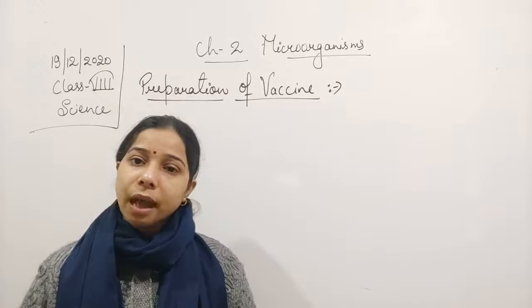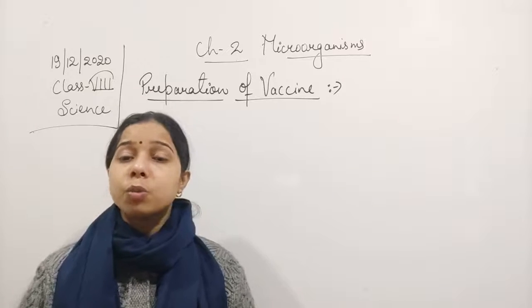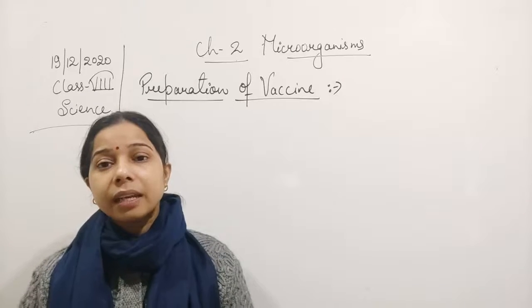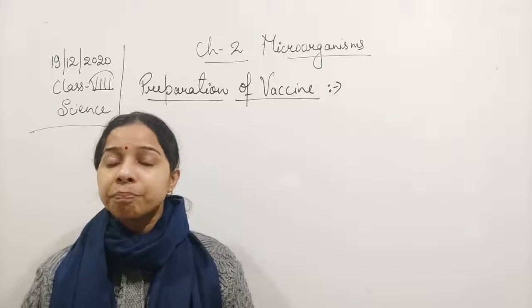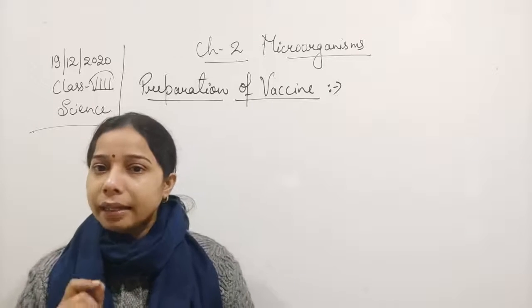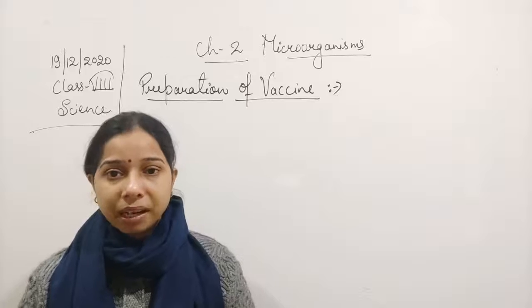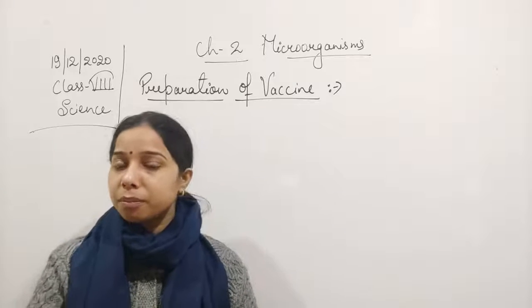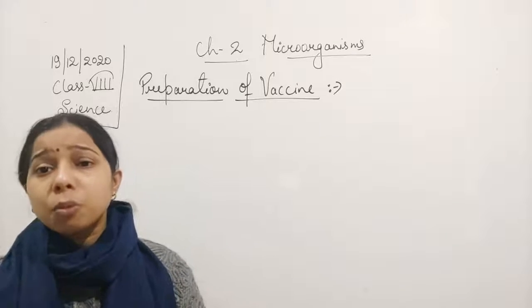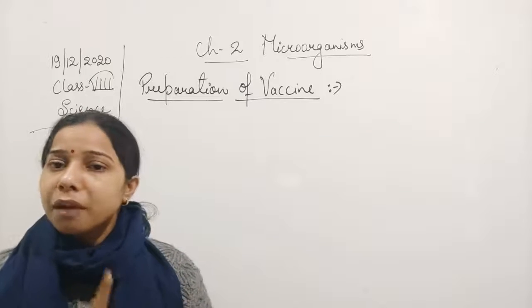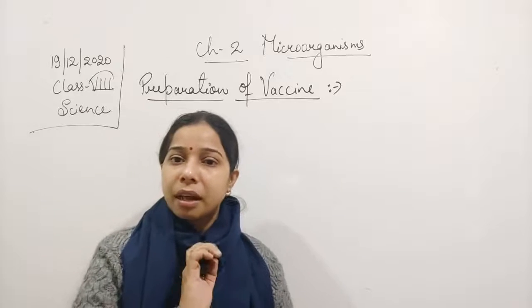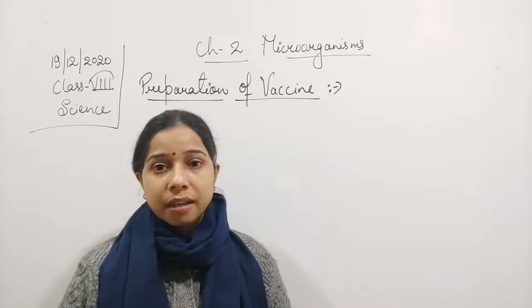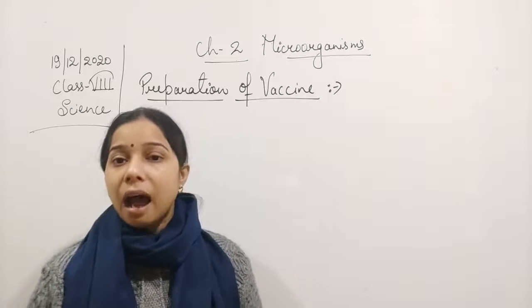At first, when these dead or weakened microbes enter the body, the immune system takes time to recognize the dead or weakened microbe. When it recognizes and understands it, then it acts on it.